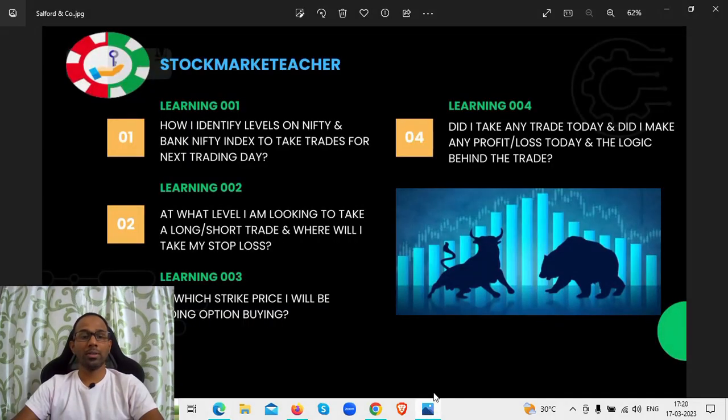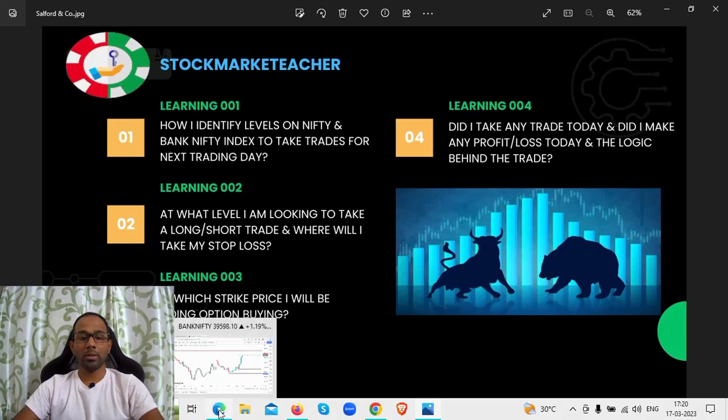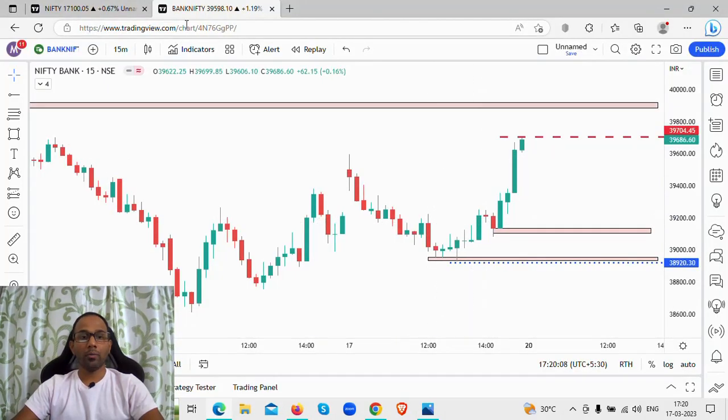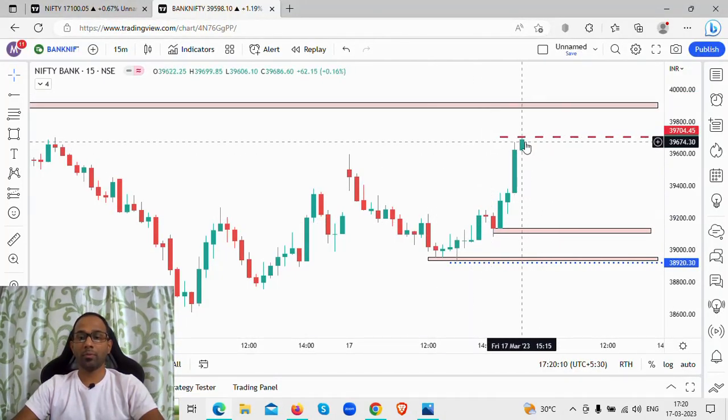All right, so this is how I identify levels on Nifty and Bank Nifty index to take a trade. What level am I looking to take a long or a short trade? Now this is what the planning will be. For example, say suppose there is a gap down.